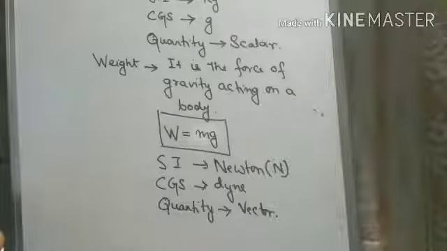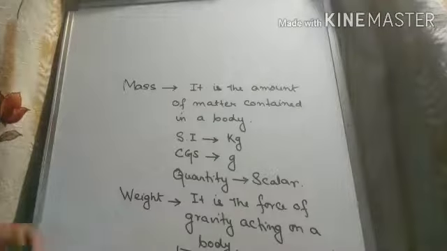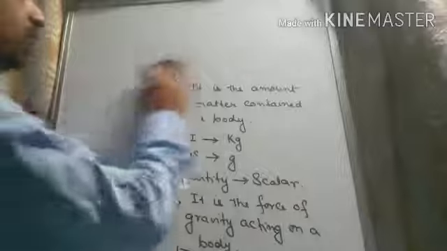So the next topic is differentiate. We need to differentiate between mass and weight. So this is a question, it is a very common question.